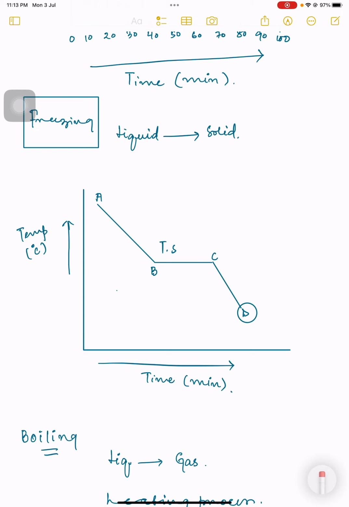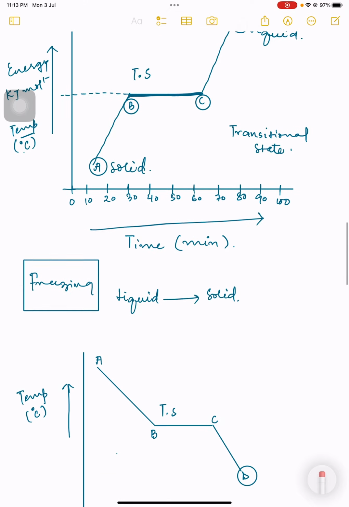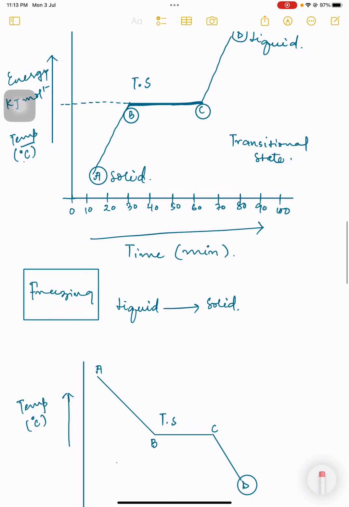That's why in the transitional state no more change is happening. There is a straight line over there. You can compare the straight lines of both the graphs here and see that these transitional states are not changing in the graph. There is a straight line and the time is increasing.